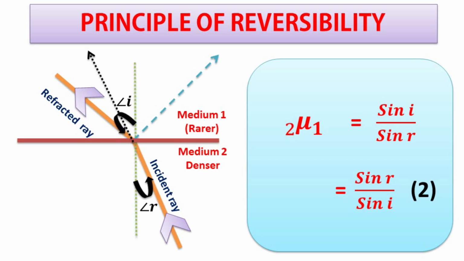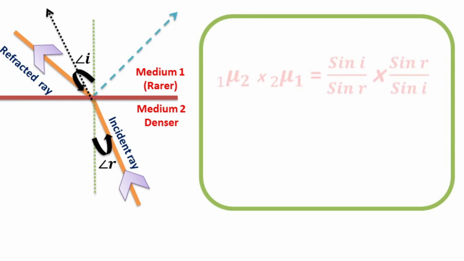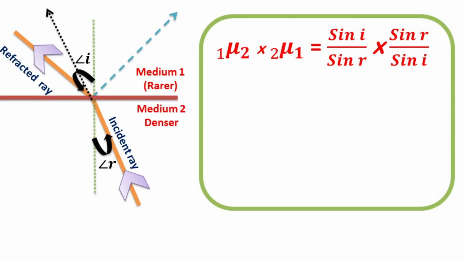Now let us multiply equation 1 with equation 2. Refractive index of second medium with respect to first medium multiplied by refractive index of first medium with respect to second medium is equal to sin I divided by sin R multiplied by sin R divided by sin I. Cancelling sin I and sin R, we get refractive index of second medium with respect to first medium multiplied by refractive index of first medium with respect to second medium, that is equal to 1.